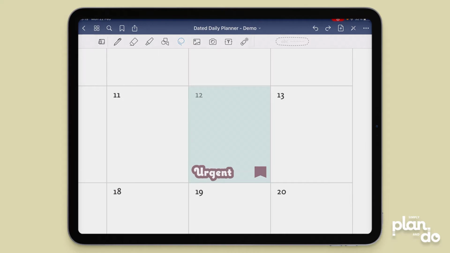The next tip is to move layered stickers independently without having to move everything out of the way. With my Lasso tool, if I try and grab this little flag at the bottom and move it, it's going to move everything underneath as well. So if I come off that, instead of doing that, if I tap and hold, choose edit, I can now move it independently, reposition it, tap off, and I've moved my layered sticker.